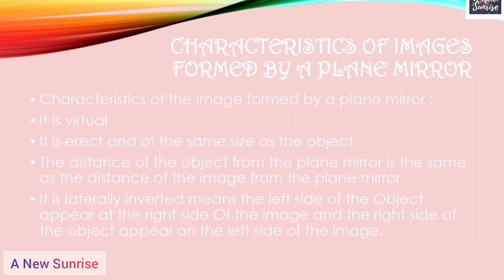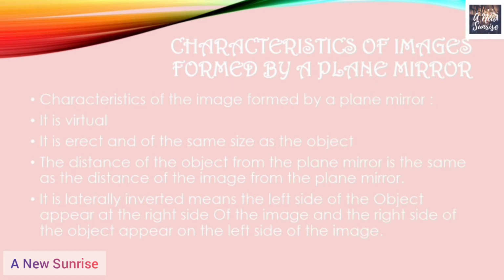The distance of the object from the plane mirror is the same as the distance of the image from the plane mirror. It is laterally inverted. What do we mean by lateral inversion? The image is laterally inverted means that the left side of the object appears at the right side of the image and the right side of the object appears on the left side of the image. So this was the lateral inversion.